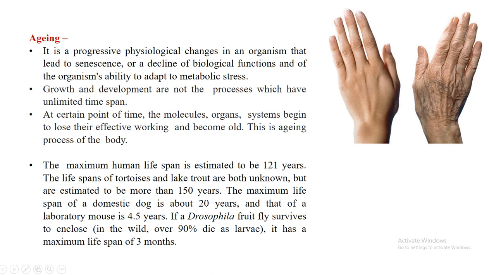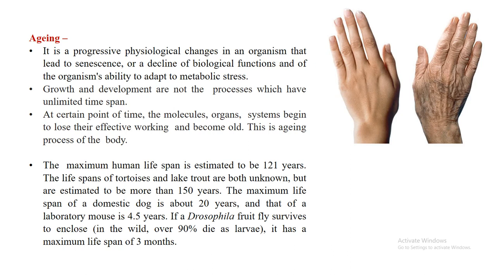If we speak about the different lifespans of different organisms, the maximum human lifespan is estimated to be 121 years. The lifespan of a tortoise and a lake trout, which is a type of fish, is unknown, but it is estimated to be around 150 years.